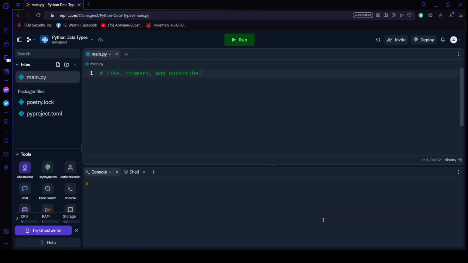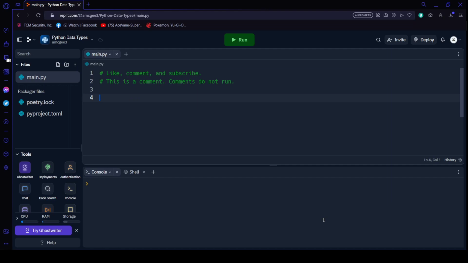Before we get into some examples, let me go over a couple things I almost missed. The green text that you see behind the hashtag is called a comment. Comments do not run when you run your code, and they kind of just help you organize ideas or label things for later.